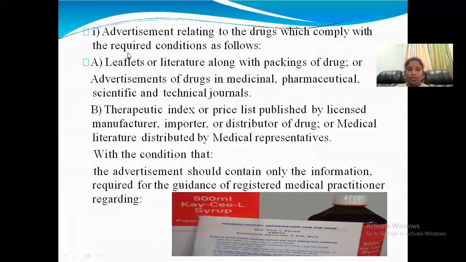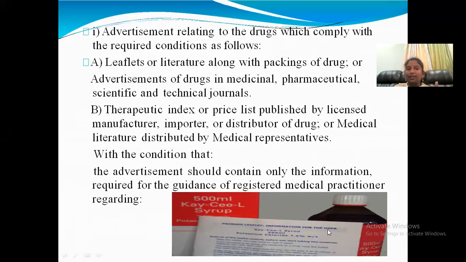Okay, next coming to the advertisement related to the drugs which are compelling the requirement, with conditions as follows. So we can give the advertisements. How can we give the advertisement? With the leaflet and literature. See, in the packaging of the material, in the secondary packaging material, we can give the advertisement. So how can we give the advertisements? By the leaflets.